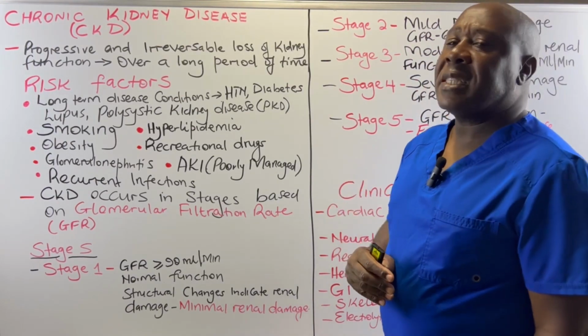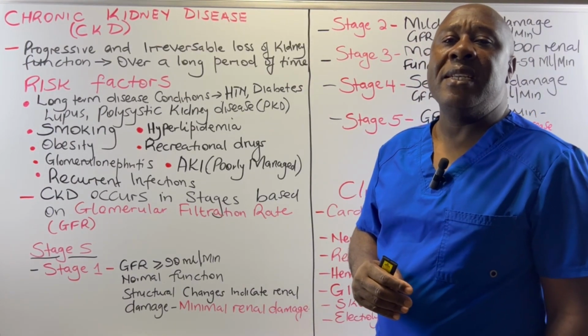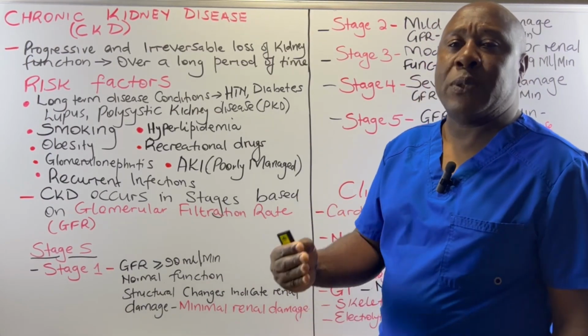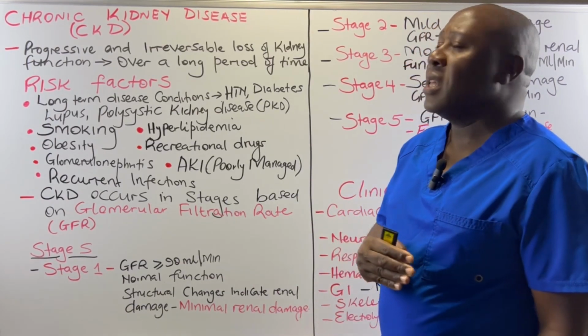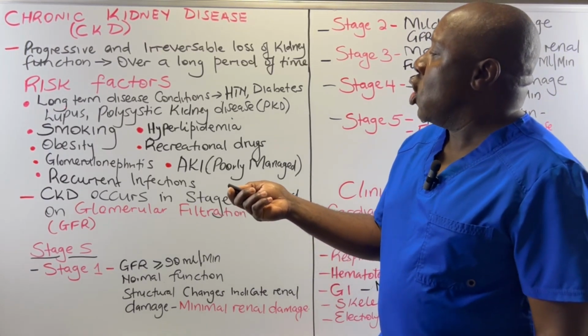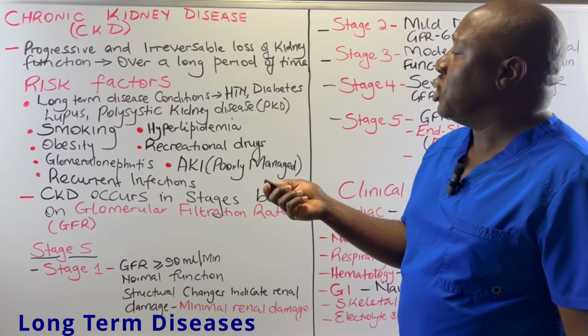So what are the risk factors for chronic kidney disease? There are a number of factors that expose people to chronic kidney disease. Factor number one, we have long-term disease conditions.